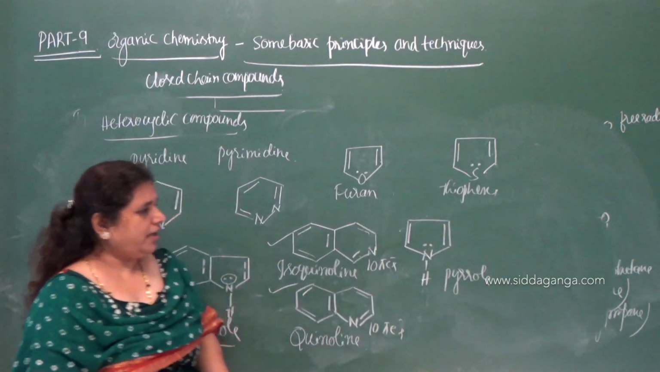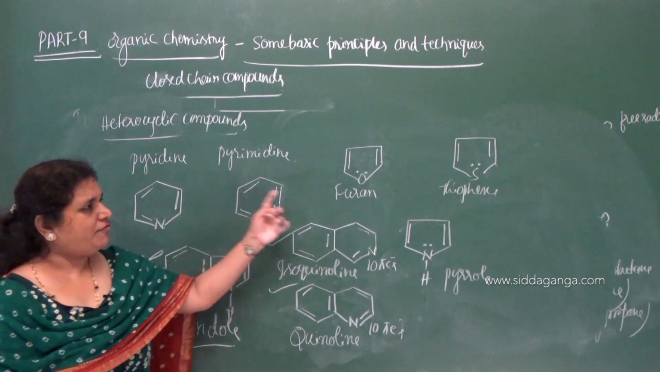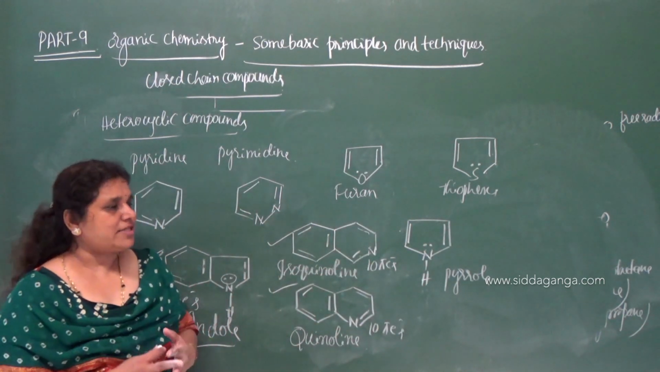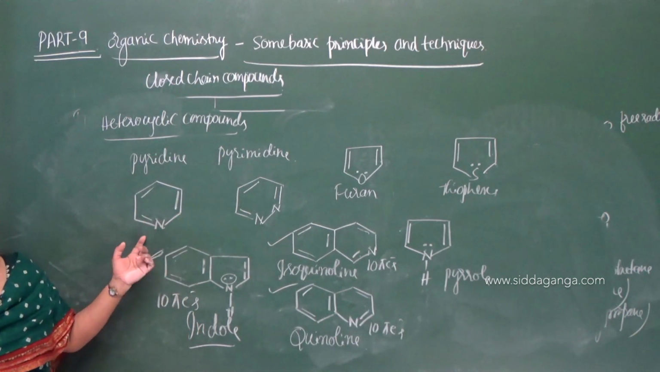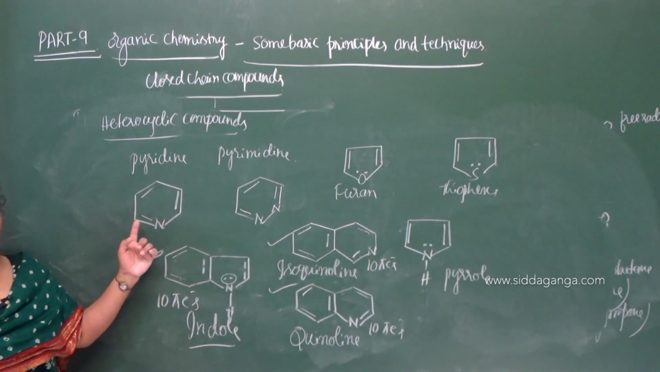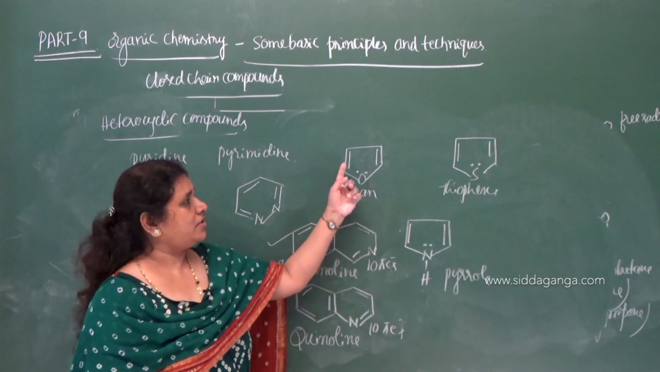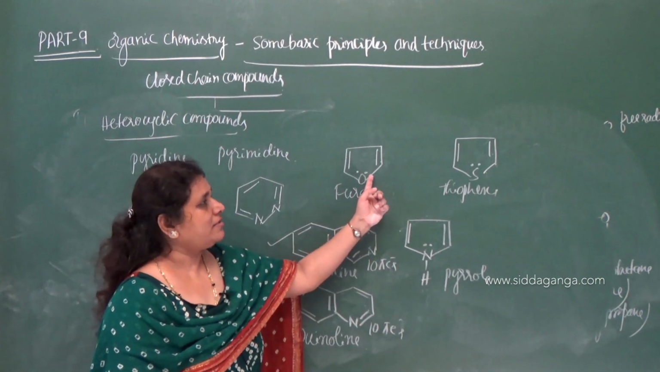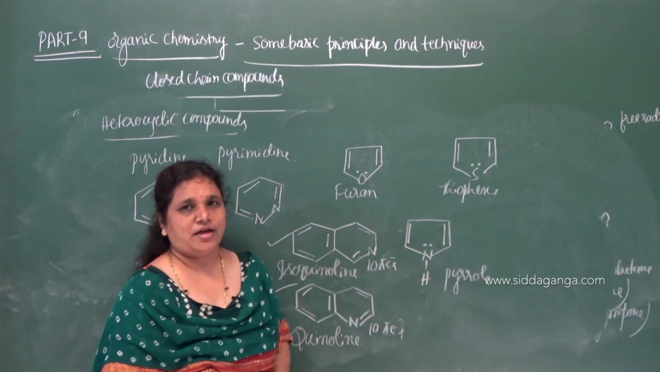So look at the heterocyclic compounds: pyridine, pyrimidine, furan, thiophene and pyrrole. All these are heterocyclic compounds. They are cyclic and they are conjugated. Here is a conjugation: double bond, single bond, double bond, single bond, double bond. Here is also a conjugation: double bond, single bond, lone pair of electrons, single bond, double bond.